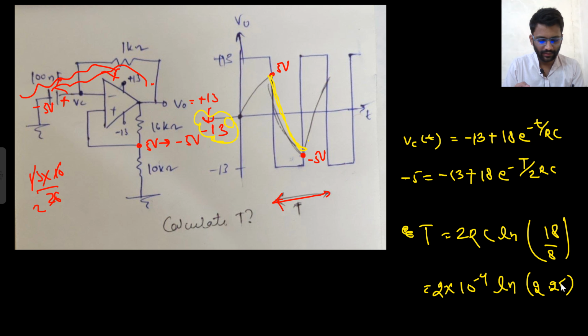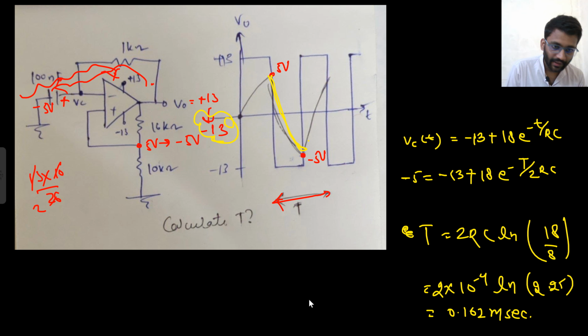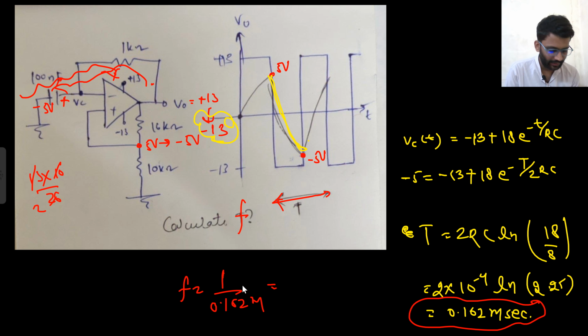0.25 ln into 2. Let me check again. 2.25 ln 18 by 8 ln. So the time period we are getting is 0.162 millisecond, right? But some guys are saying they asked the frequency, not the time period. They asked the frequency. So what would be the frequency? Frequency would be simply the reciprocal. If they had asked the time period, this would be the answer. If they asked the frequency, this would be the answer.